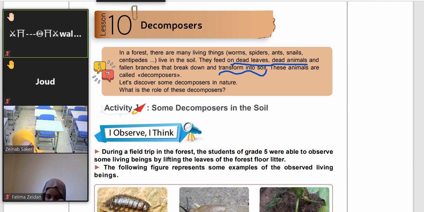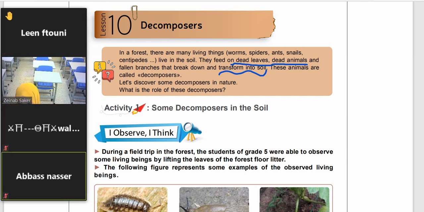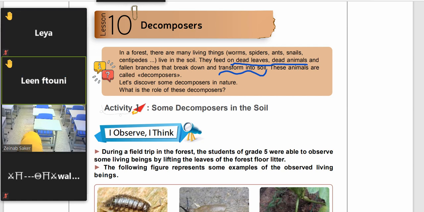Jude? It takes the skin of the dead animals. They take them to the soil. Why, Leia? Why do they take them and carry them to the soil? That's because of dead leaves. Yes, okay, thank you.